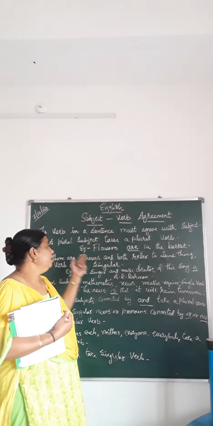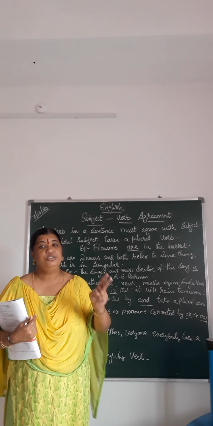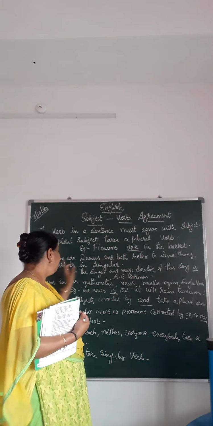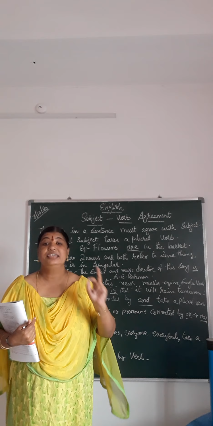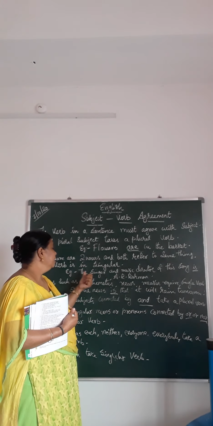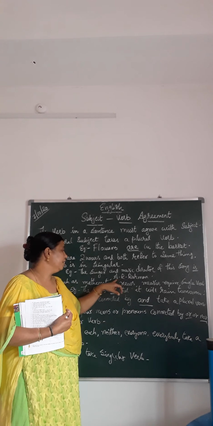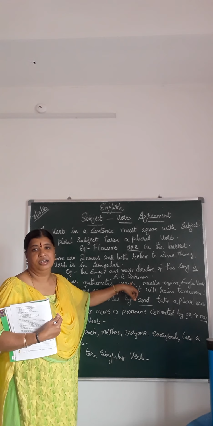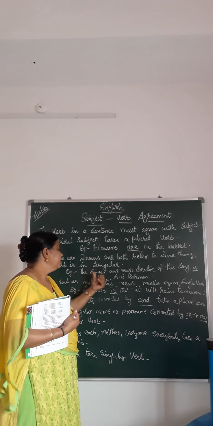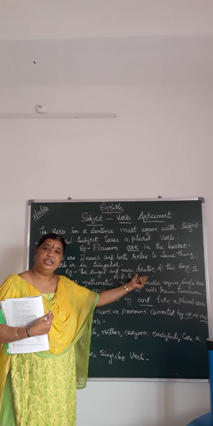Okay, in a sentence, if you are using two nouns, and these two nouns are talking about the same thing, then you should use the verb as singular. Okay, now let us see the example. The singer and music director of this song is A.R. Rahman. Okay, now see here two nouns are there. What are those? Singer is a noun and music director is also a noun.